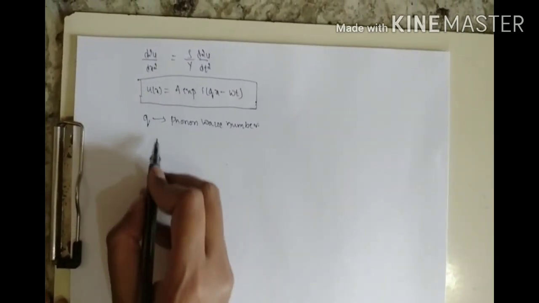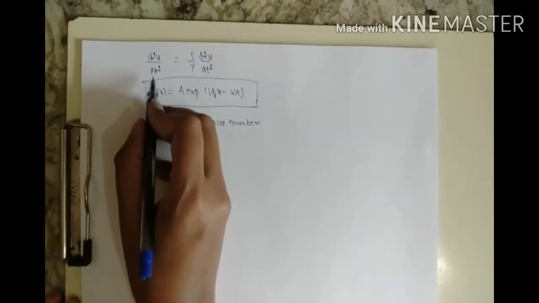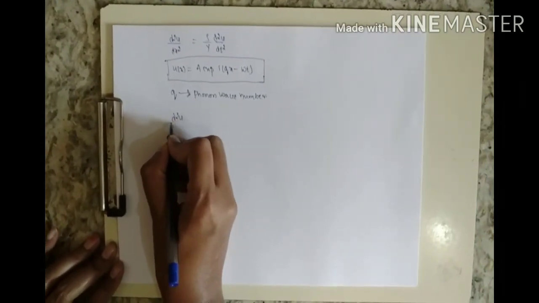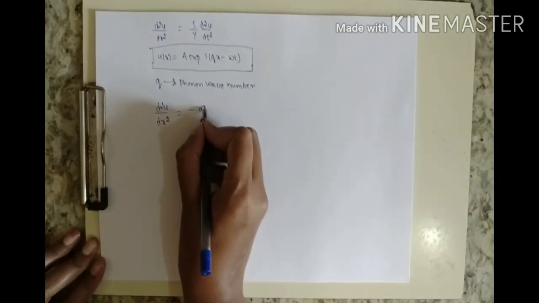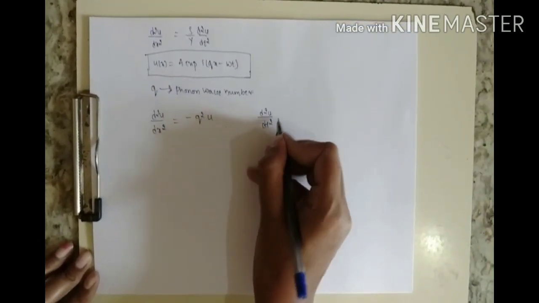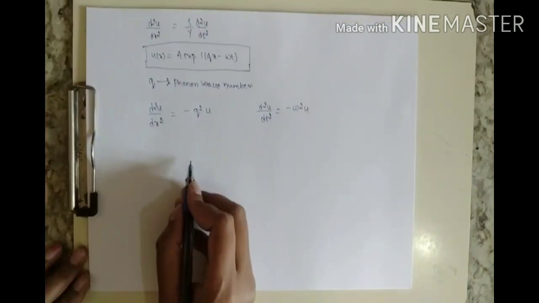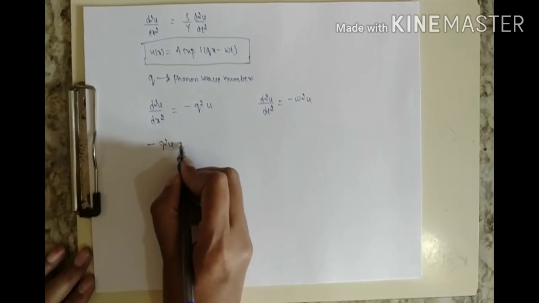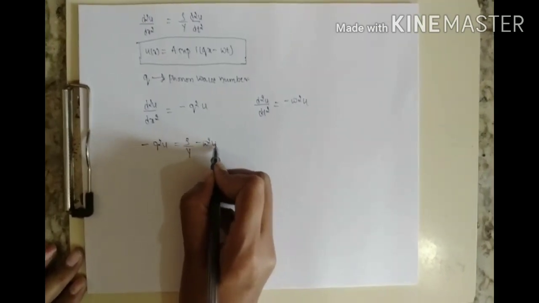By differentiating this u of x with respect to x and t twice, you will get d square u by dx square is equal to minus q square u, and d square u by dt square is equal to minus omega square u. Substituting into this equation, you get minus q square u is equal to rho by Y into minus omega square u.